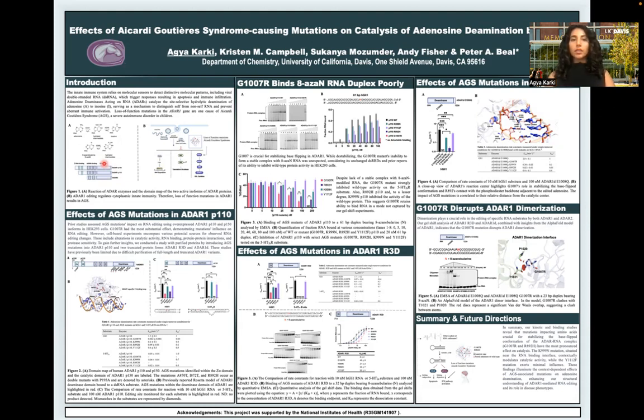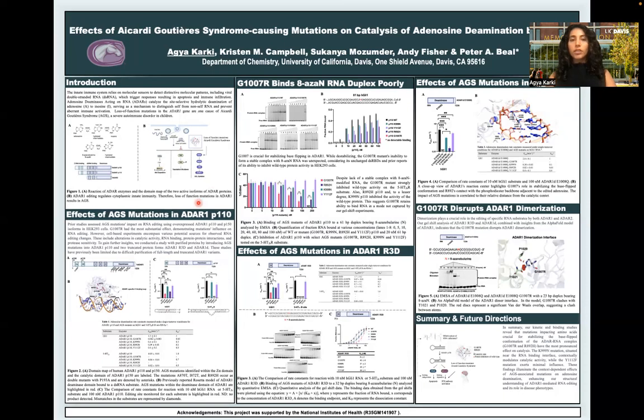Turns out the P150 isoform of ADAR1, its A to I editing event is pretty critical in regulating cytoplasmic immunity, where the structural change caused by A to I deamination prevents recognition of these double-stranded RNA structures by immune recognition receptors that then prevent translation shutdown, RNA degradation, or immune infiltration. This is a mechanism by which self double-stranded RNA are protected from these immune regulation pathways. Therefore, any loss of function mutation within the P150 gene of ADAR1 is associated with immune disorders, including Aicardi-Goutières syndrome.